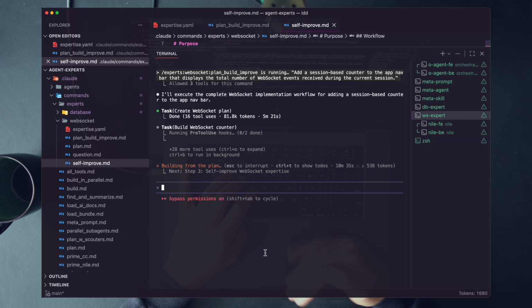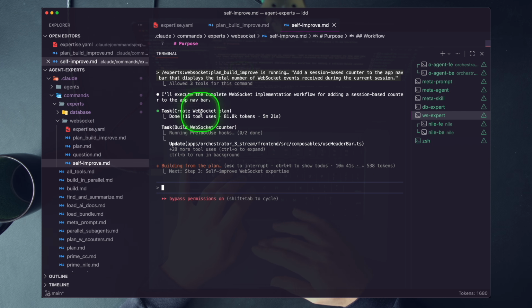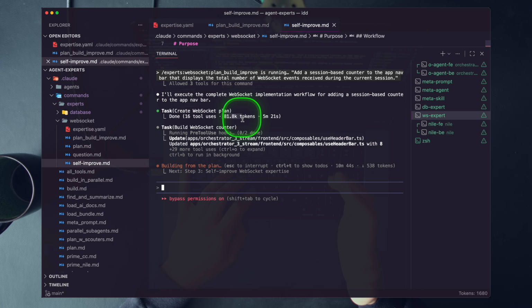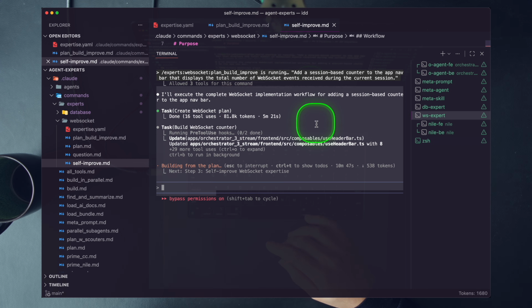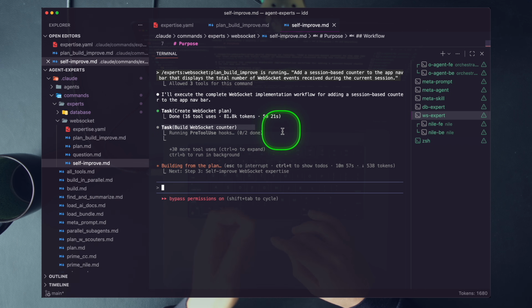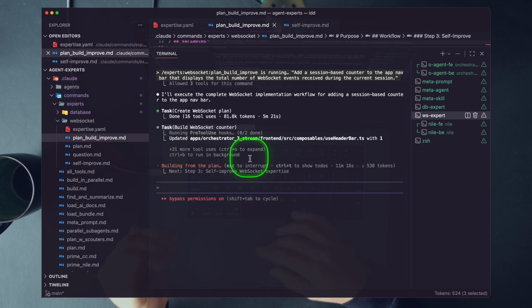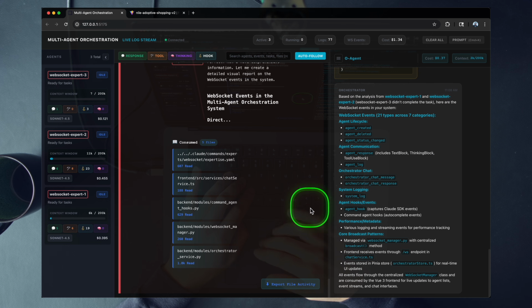on the plan. We've talked about this in previous Agentic Horizon lessons, but we are reducing and delegating our context. The plan step here took 80K tokens. Our top level agent here has its context completely protected. All it did was pass the return plan into the builder. And once the builder finishes, it's going to pass the get diff work right into our self-improve. 3 agent experts completed the work.